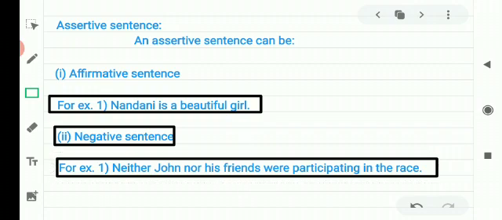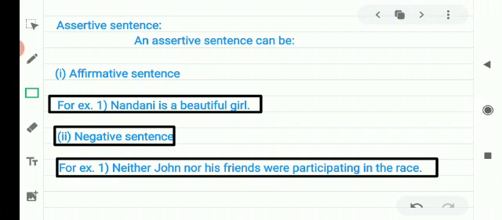There are so many examples, like we can change this example. Nandini is a beautiful girl is an affirmative sentence, and Nandini is not a beautiful girl is a negative sentence because we have used not here. I think you have understood affirmative and negative.